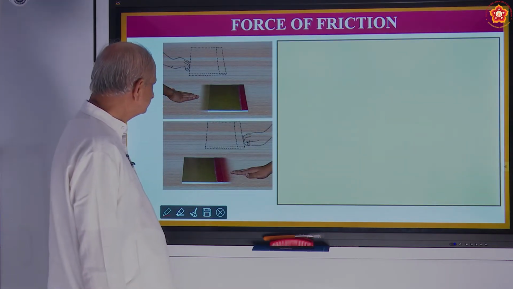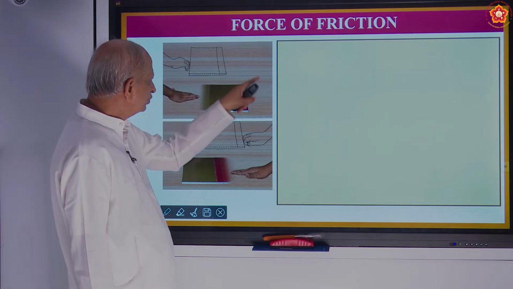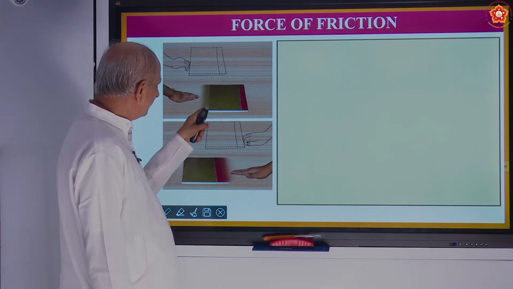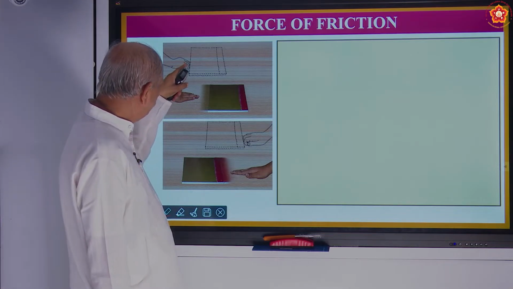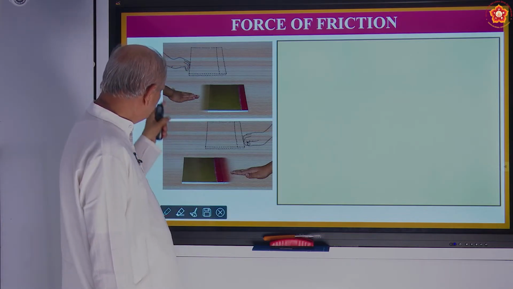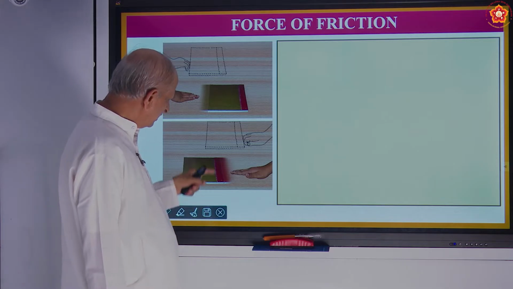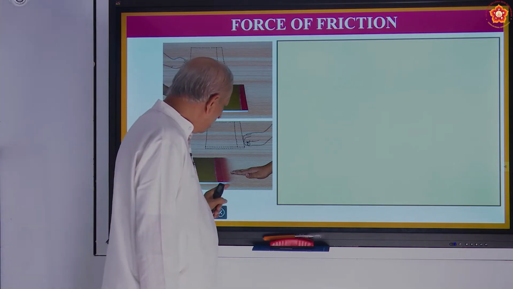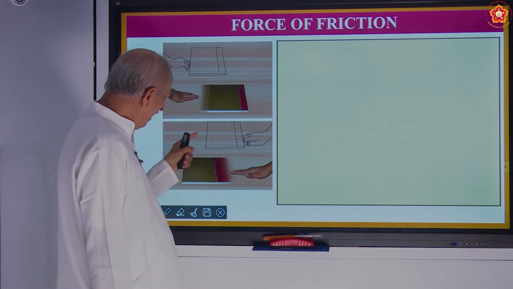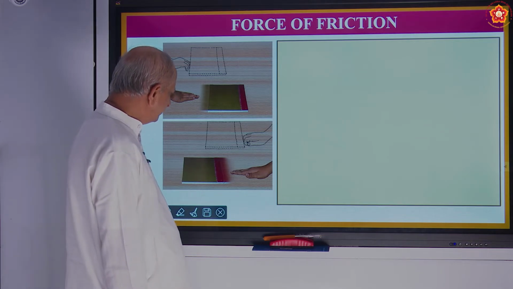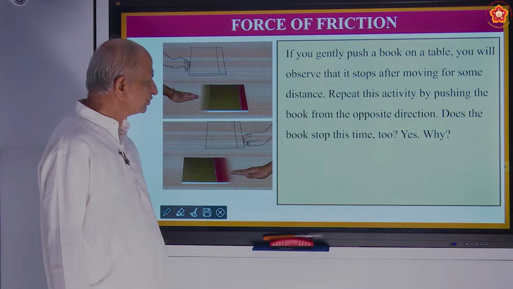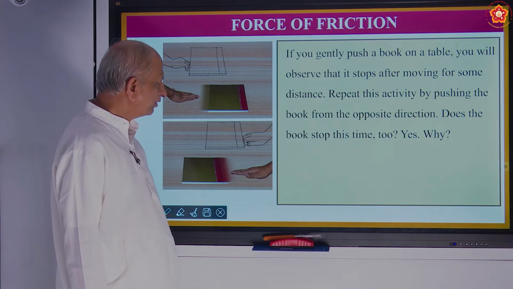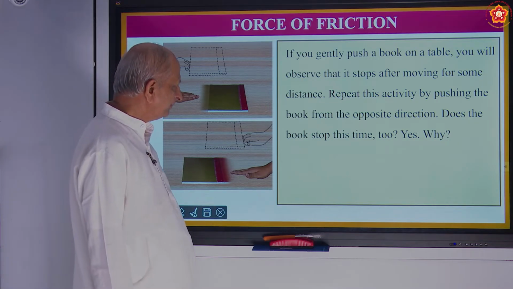See here, it is a smooth table. He has kept a book here and that book was pushed to this distance by the hand. And here also, the book was shifted. Correct? If you gently push a book on a table, you will observe that it stops after moving for some distance.